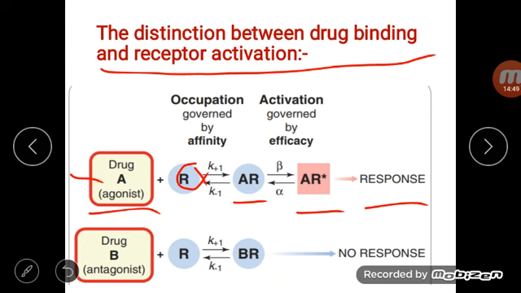The agonist drug and the receptor form a drug receptor complex by occupation, and it activates the receptor and shows the tissue response. But an antagonist also binds to the receptor and forms a drug receptor complex, but there is no tissue response because it does not activate the receptor. So activation of the receptor is very important for the pharmacological action of the drug.